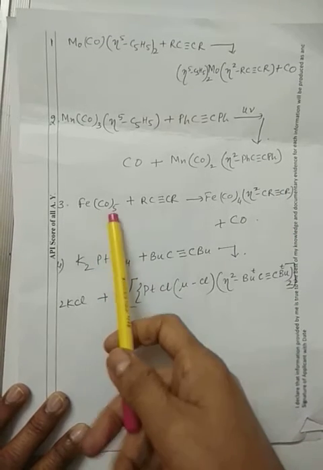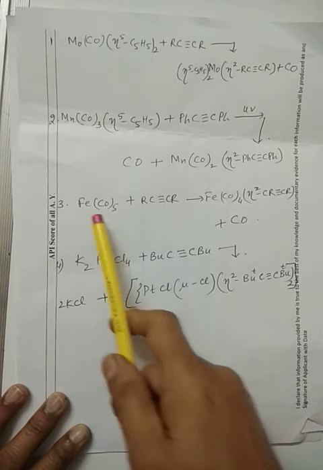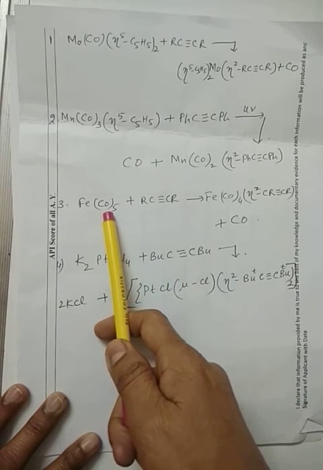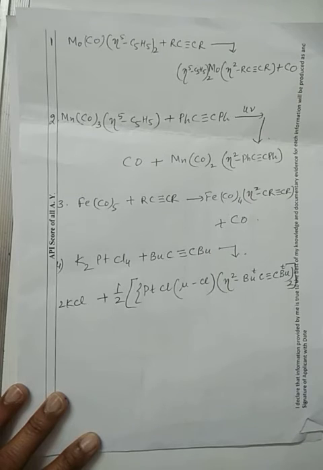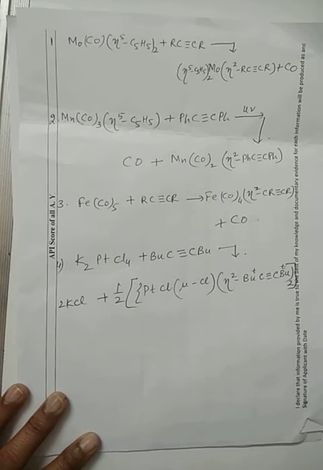The other example for the replacement of the carbonyl ligand is Fe(CO)5 plus C triple bond C. In this case, one of the CO ligands is given out, and this sort of complex is formed. However, there are certain other products of this reaction which we will discuss later, when pentacarbonyl iron reacts with acetylene.